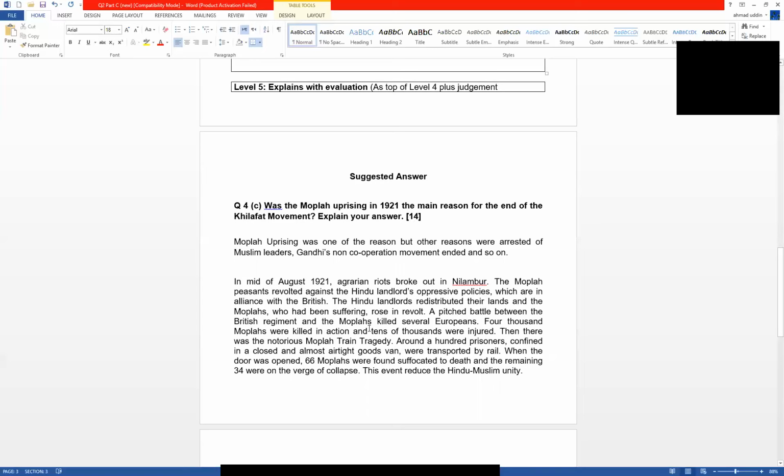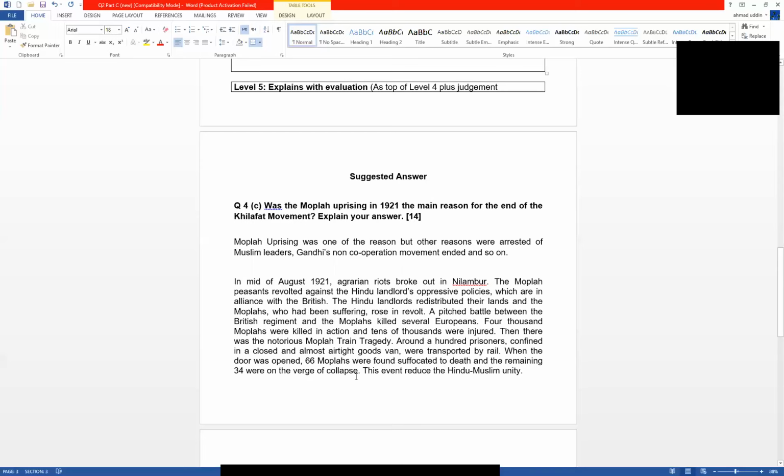What happened afterwards? The British took action and arrested many of the Moplas, and many of them died in the train. Around 100 prisoners confined in a closed and almost airtight goods van were transported by rail. When the door was opened, 66 Moplas were found suffocated to death, and the remaining 34 were on the verge of collapse.